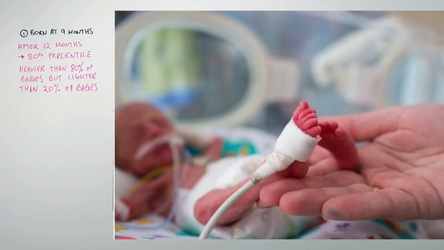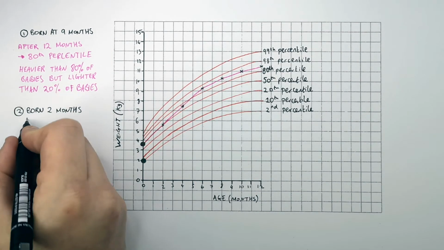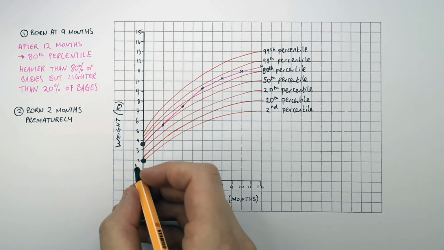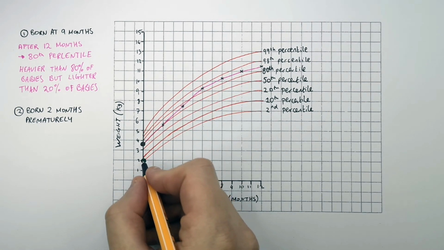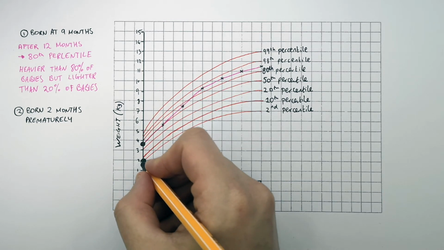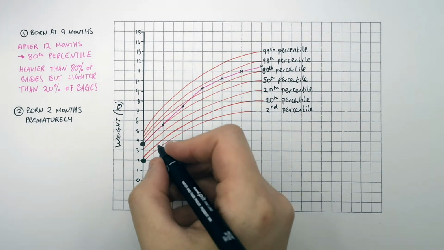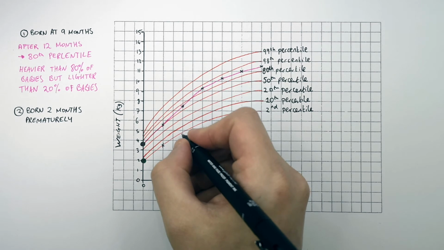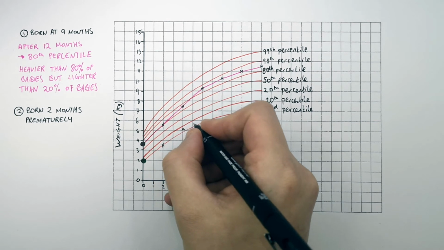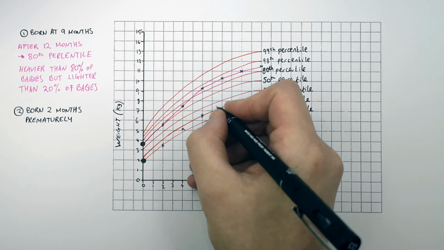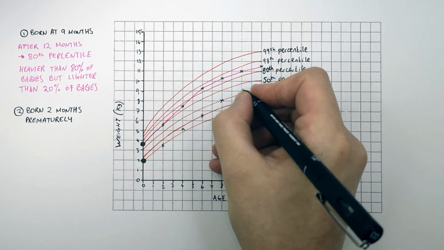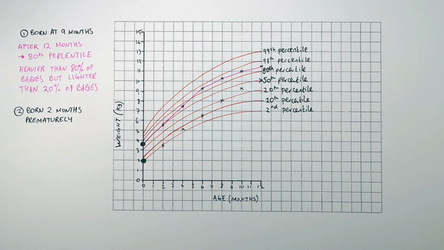This baby was born prematurely, so it weighed 2 kilograms at birth. And this baby was born 2 months prematurely, so it was a very small baby, and it weighed 2 kilograms when it was born, which put it in the 2nd percentile, which means that it weighed more than 2% of any other babies at that age, but 98% of babies born would have weighed more than it. And as you can see here, during the first year of its life, it moved through the percentile ranges, which meant that it gained weight at a really good rate. And by the time it was 1 year old, it weighed more than 50% of other babies, but 50% of other babies weighed more than it.